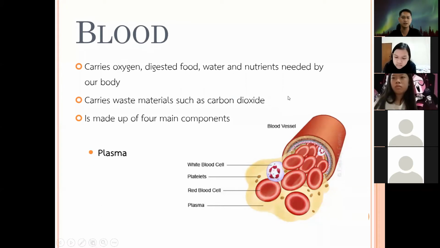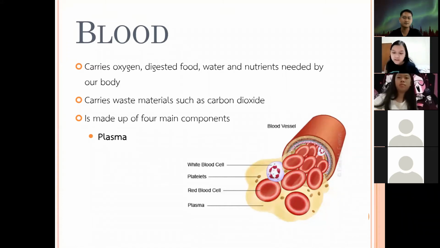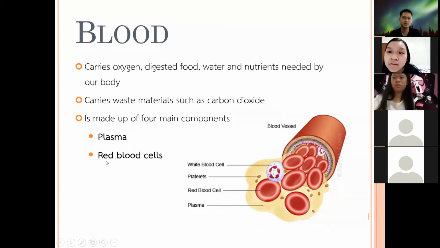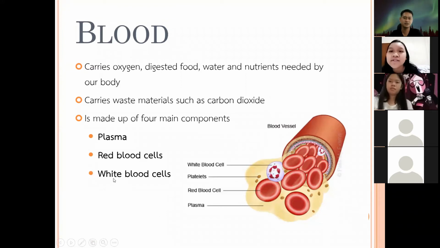What's the first one? Plasma. Red blood cells. Okay, very good. White blood cells and platelets.